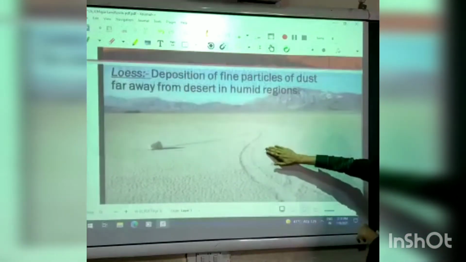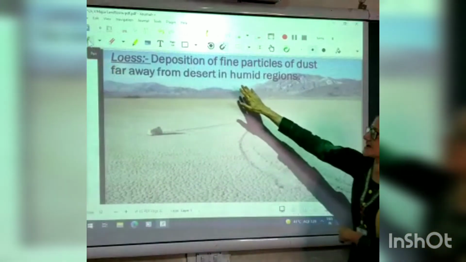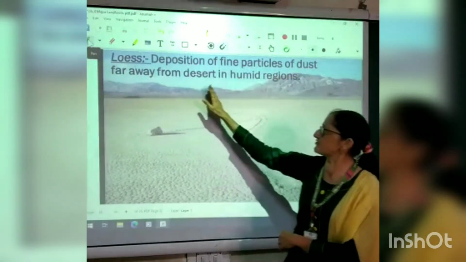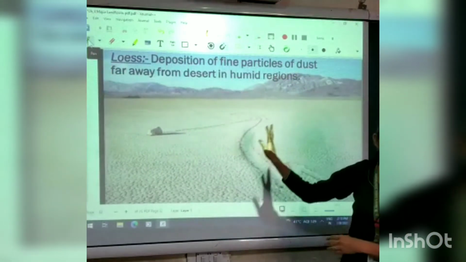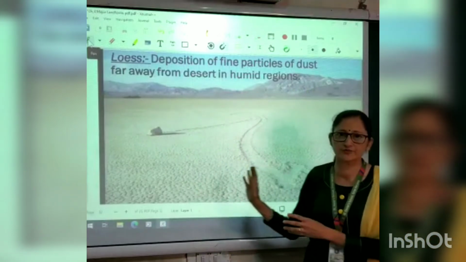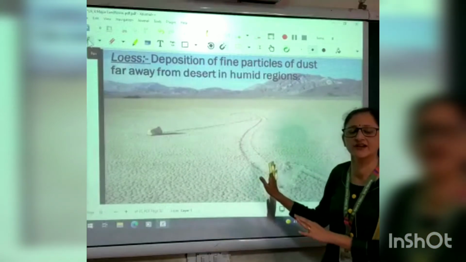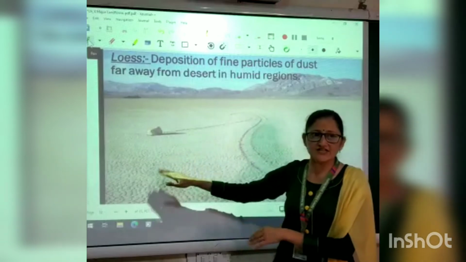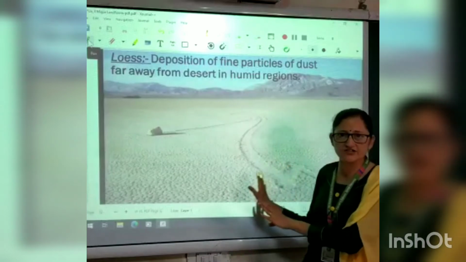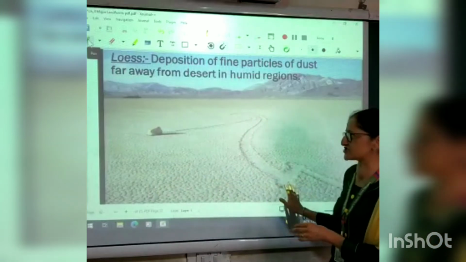Next are the loess. These are the deposition of fine particles of dust and soil far away from desert in humid regions. When wind moves and soil particles are moved from one place to another, when the speed of the wind reduces, at that time it deposits the soil particles in far away places where humidity is high, and that eroded dust particles form the soil cover in a large area.